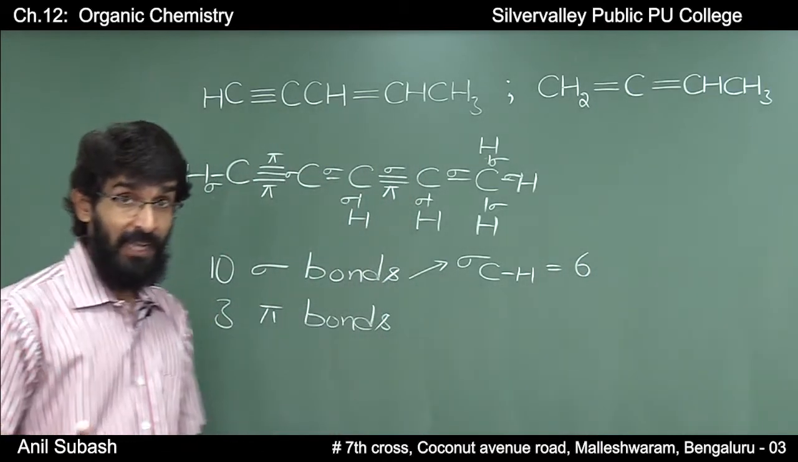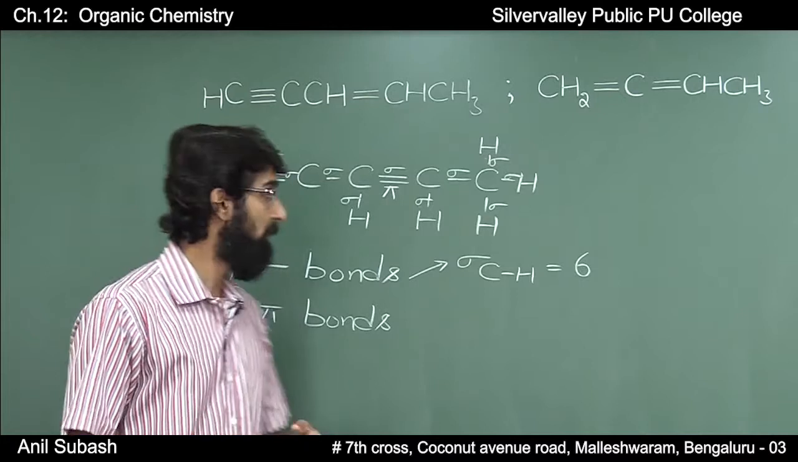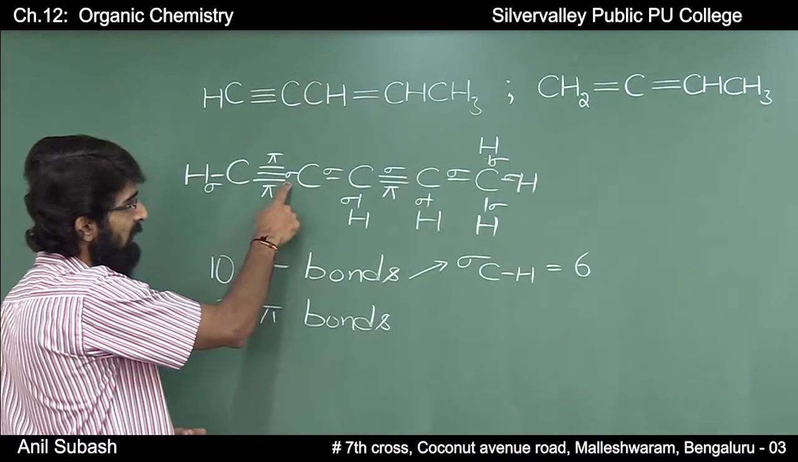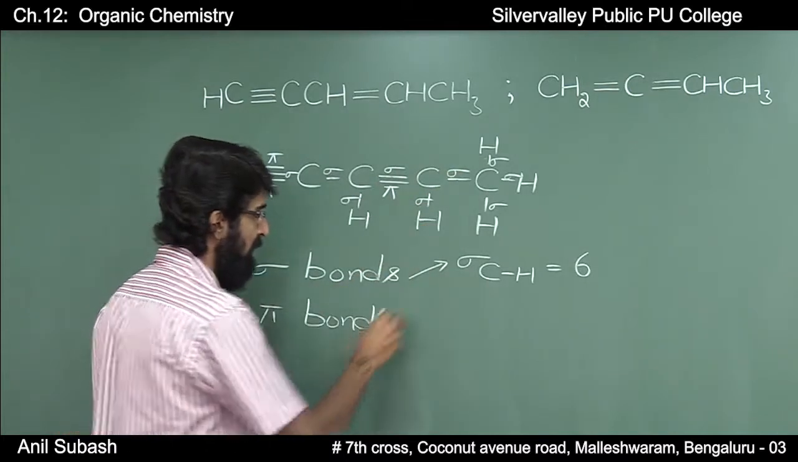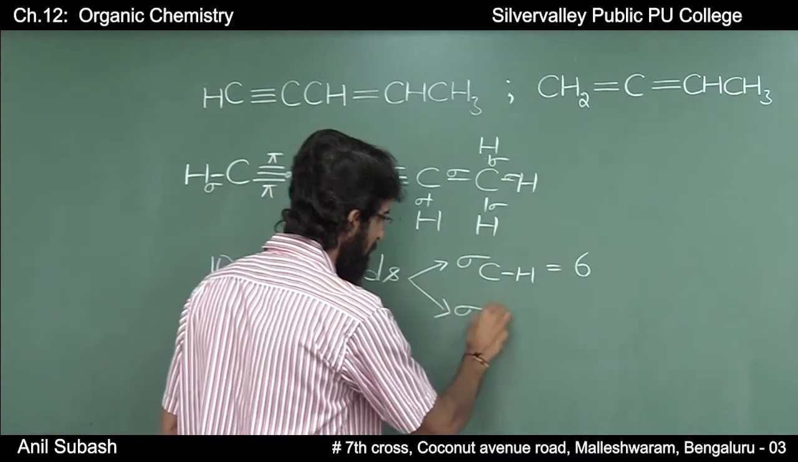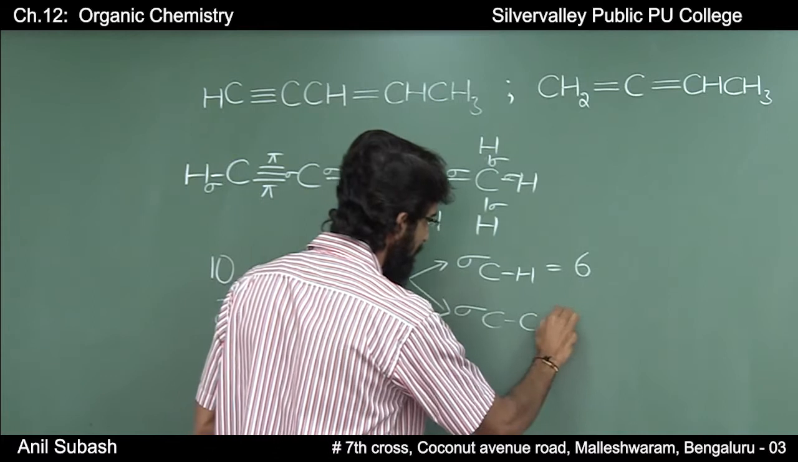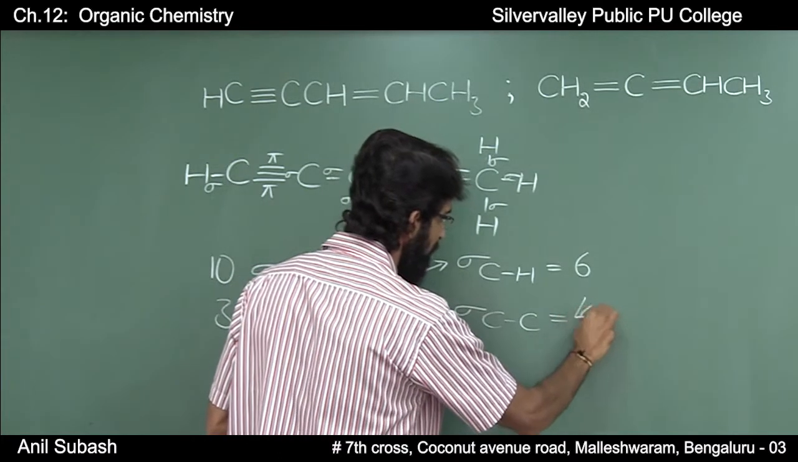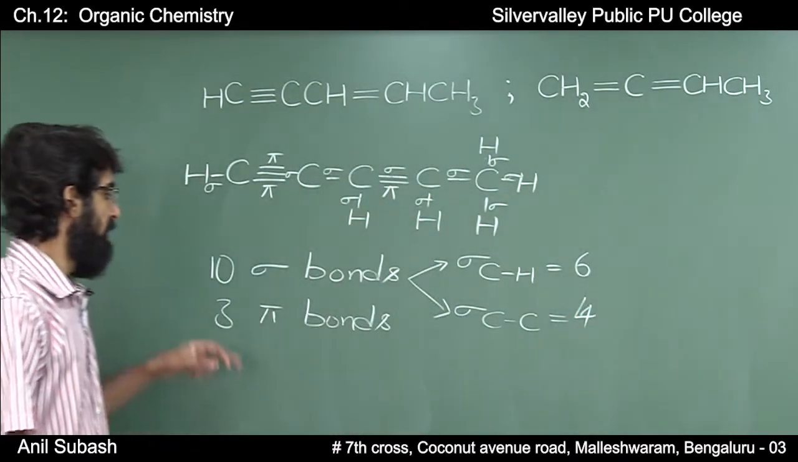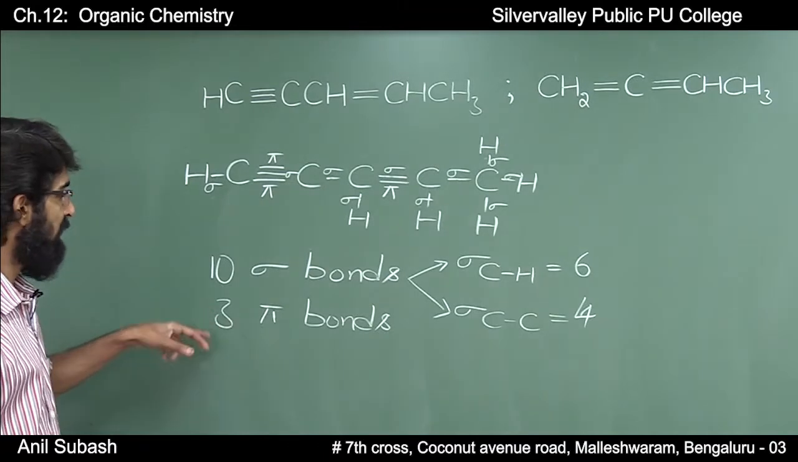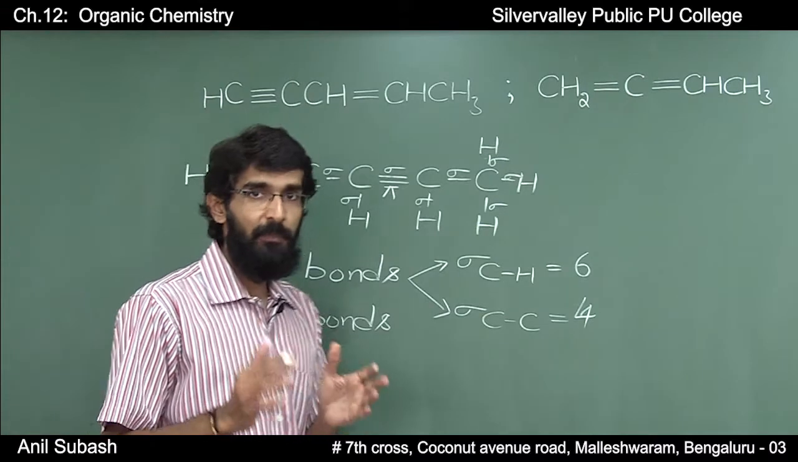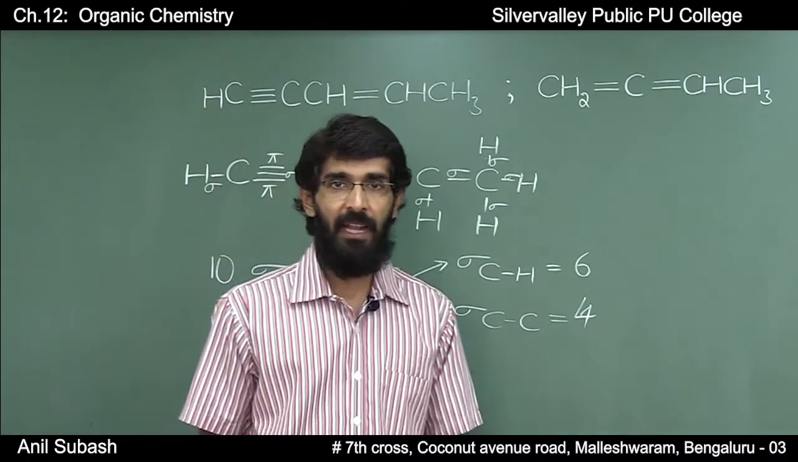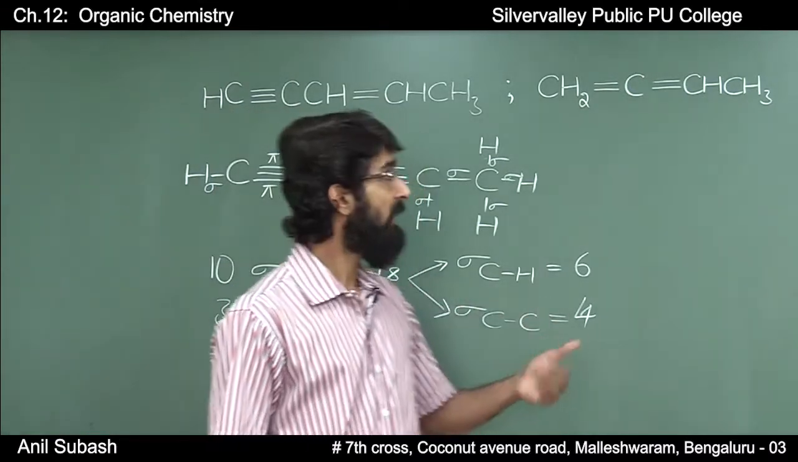And between carbon atoms, we will find out the number of sigma bonds. There is 1, 2, 3 and 4. That is, the number of sigma bonds between carbon is equal to 4. And as we all know that there are 3 pi bonds and all these pi bonds are between carbon and carbon atoms. Now moving to the next,